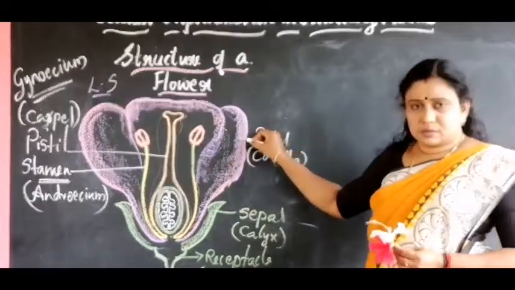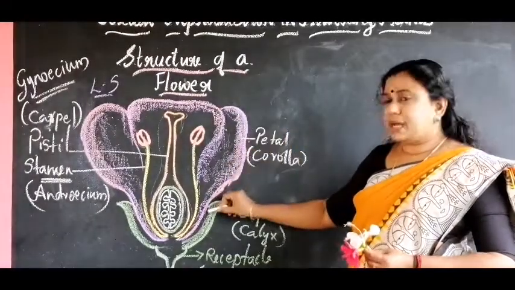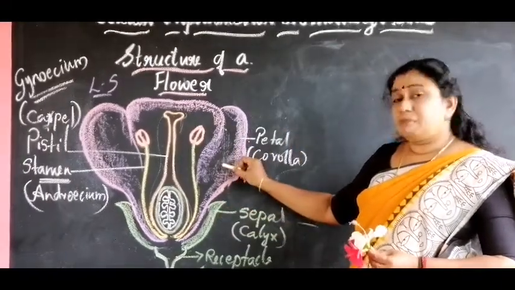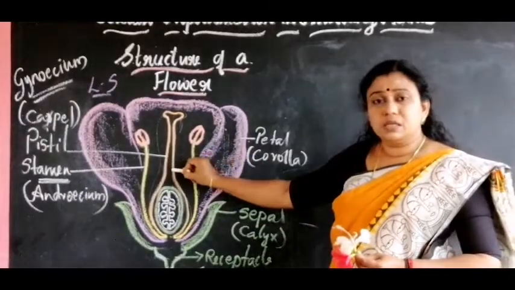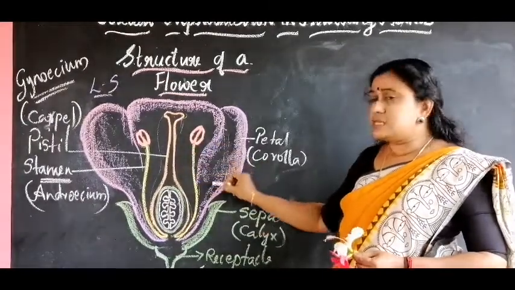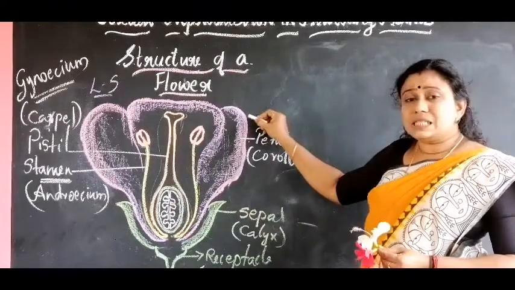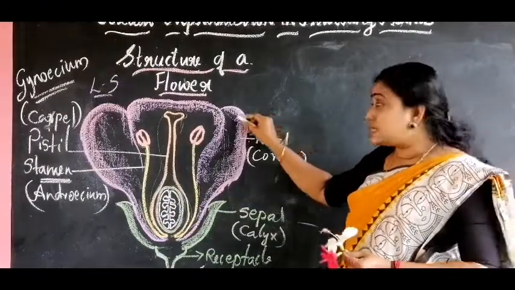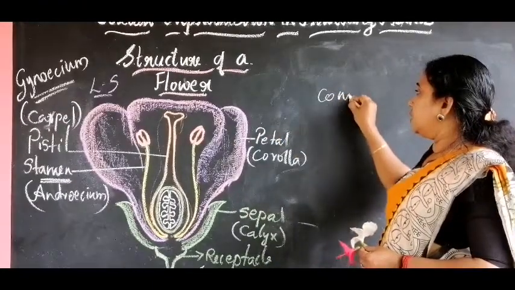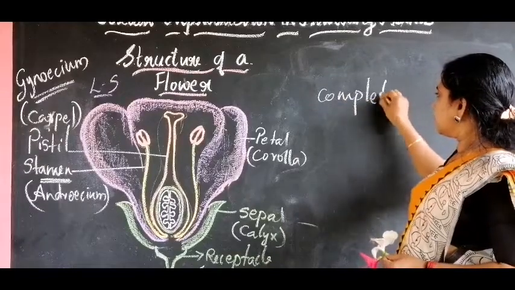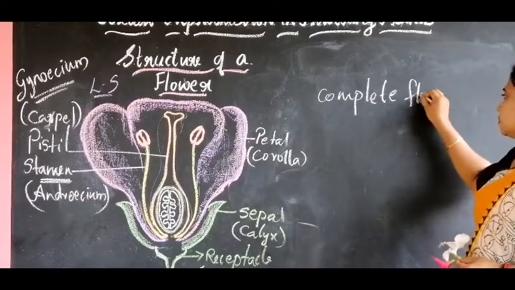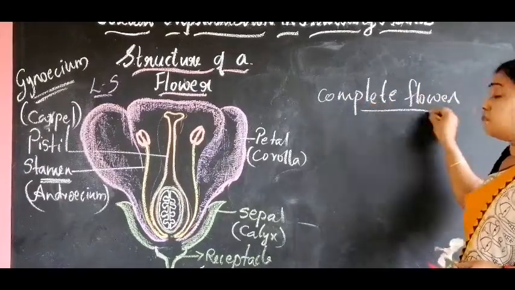So in this flower, you can see sepals, petals, stamens, and the pistil are there. All four whorls are there. So this flower can be called a complete flower.